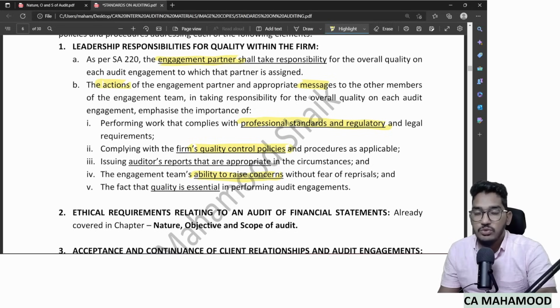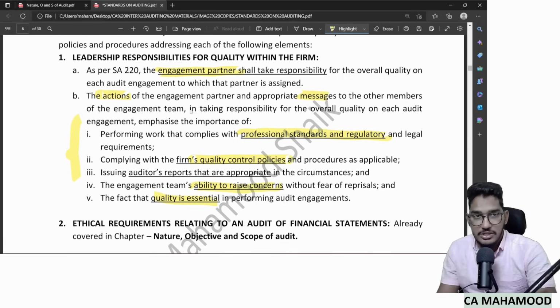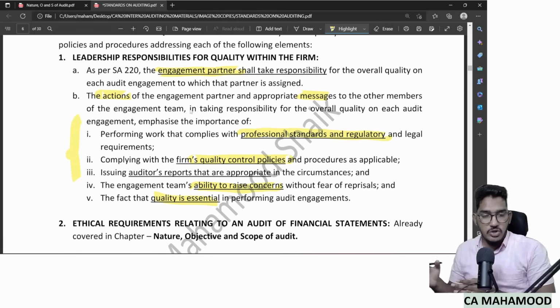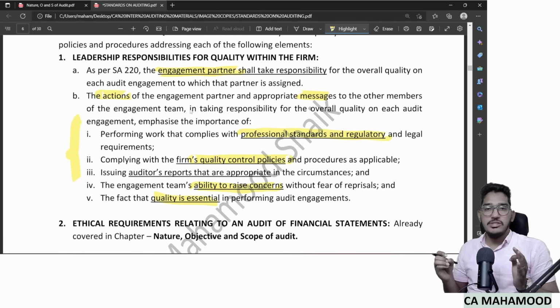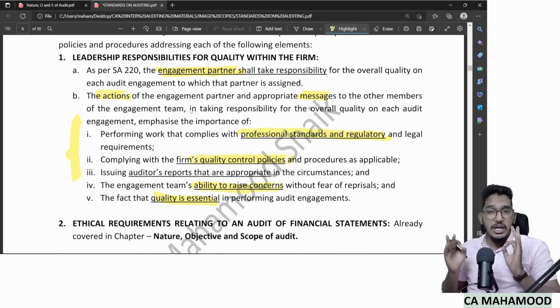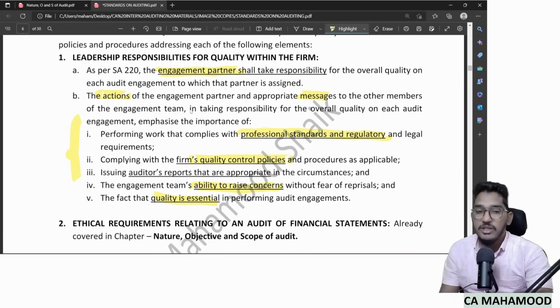And in addition to that, you have to let them know that quality is very essential in performing the audit. So being a leader as an engagement partner, you need to do these things either by way of your messages or by way of your actions. You should highlight how important it is to do the audit as per standards on audit, to comply with the policies and procedures, create a favorable environment where people will come and ask their concerns, maintain the quality, and give an appropriate audit report. So these kinds of policies you should have in the first area, leadership responsibility.